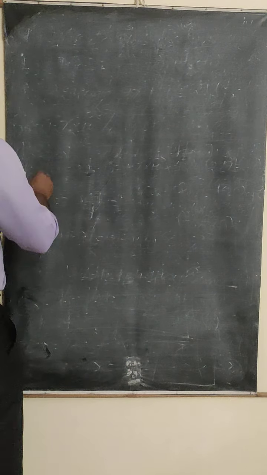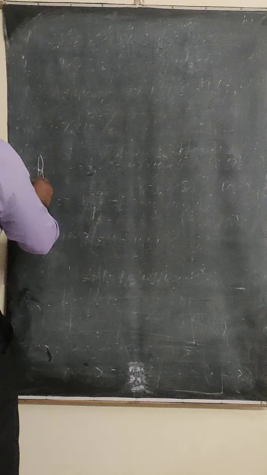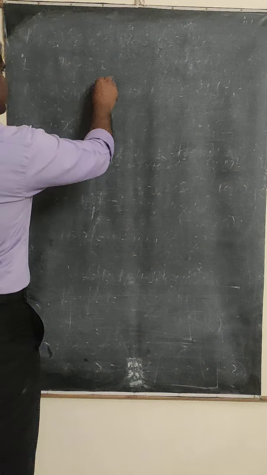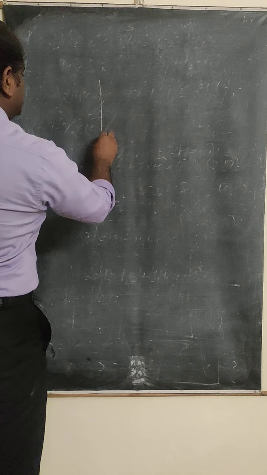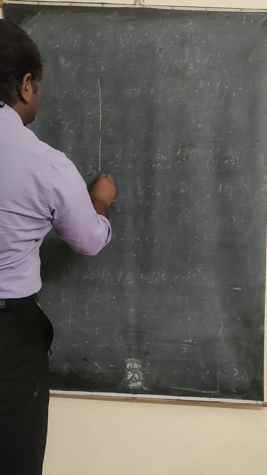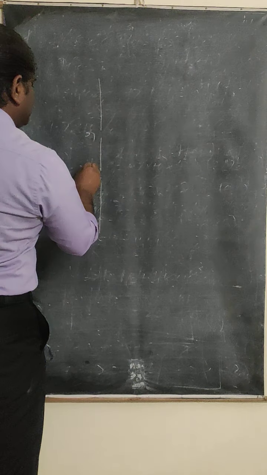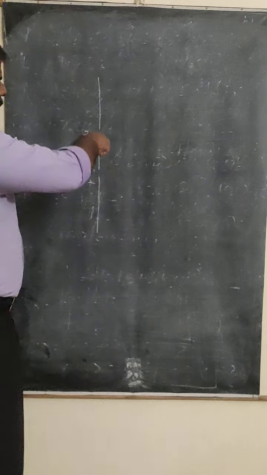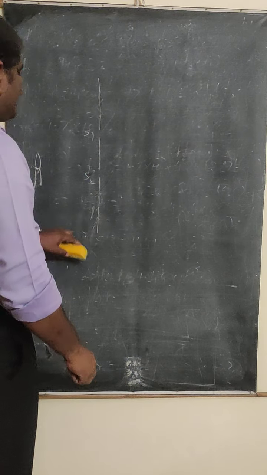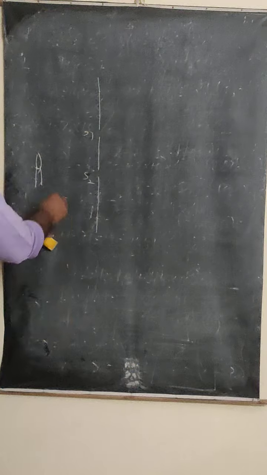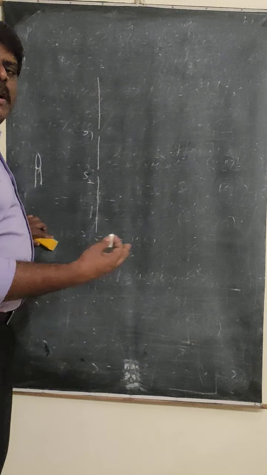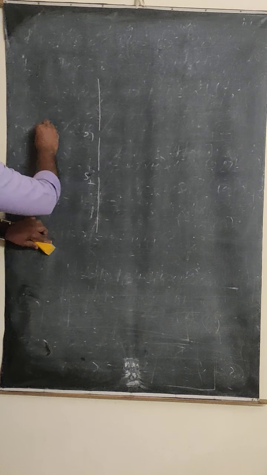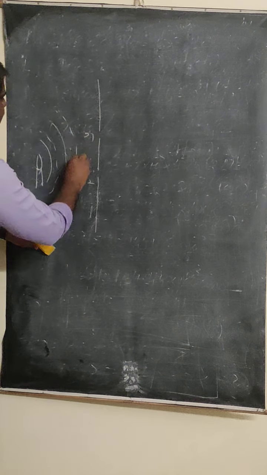So yesterday we discussed that if you take a candle at this place, and you arrange two slits in front of the candle, this is S1 and this is S2. When the two light sources are arranged here, then what happens? The light coming from the candle we consider as transverse waves, with crest and trough. The straight line you consider as crest, the dotted lines as trough.